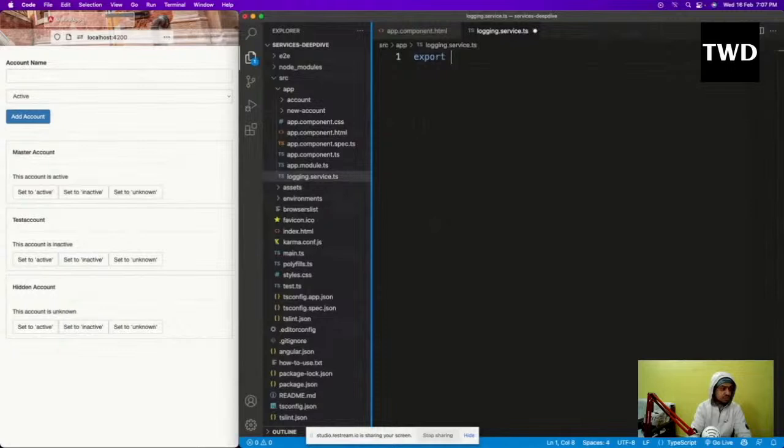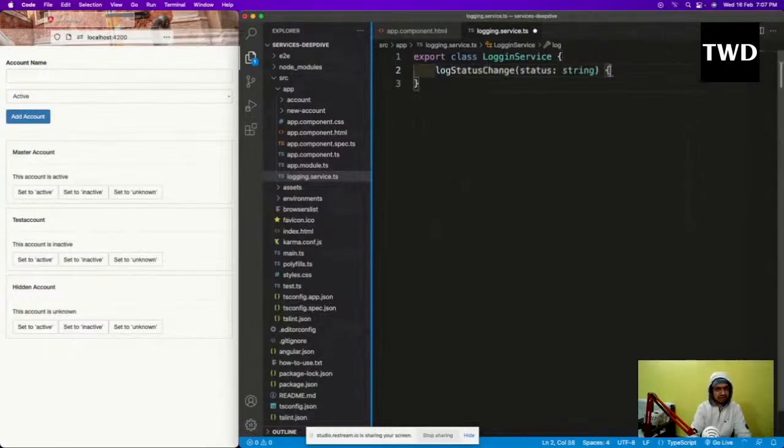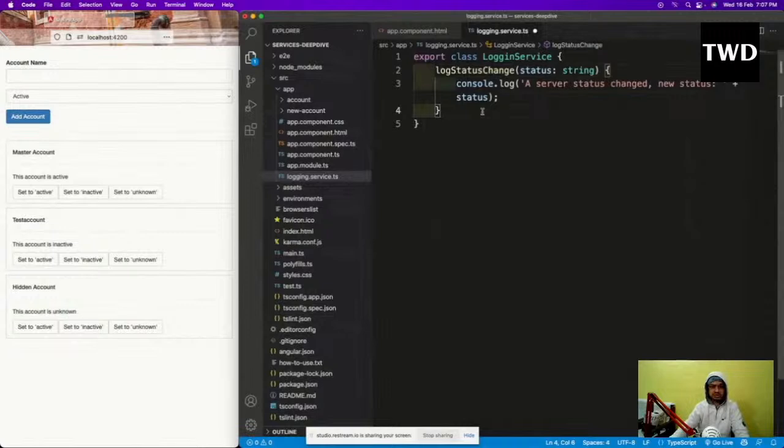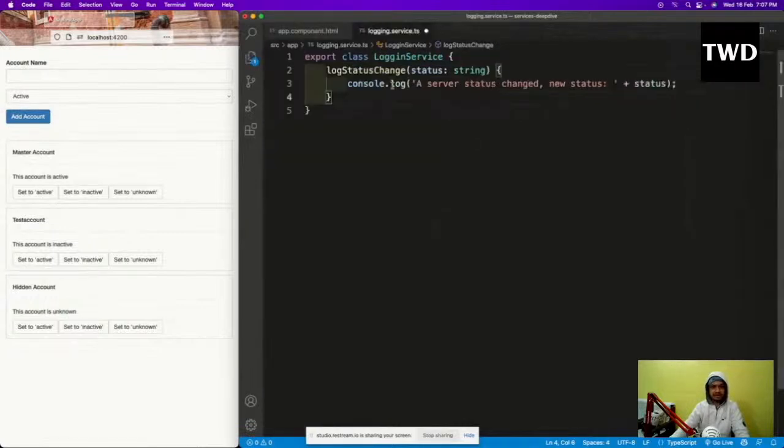So export class LoggingService, with logStatusChange. Actually this service is not required, but we are just learning everything, so that's why we are doing this. It will console log: server status change, new status is this status. So we are just having this logStatusChange, and it will do a console.log. Okay, so I will save it.